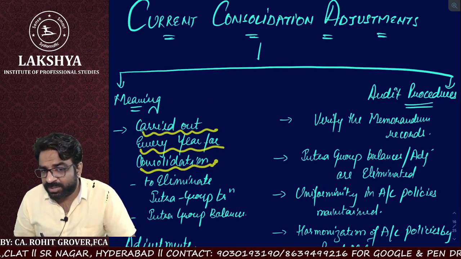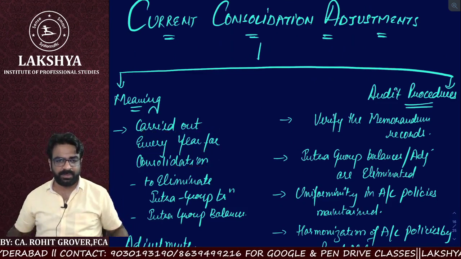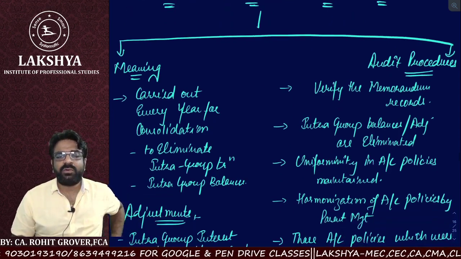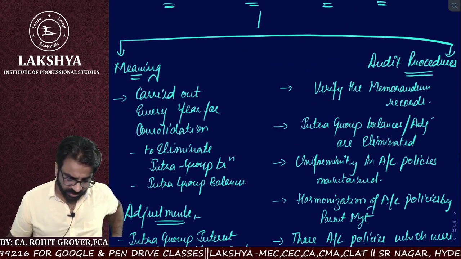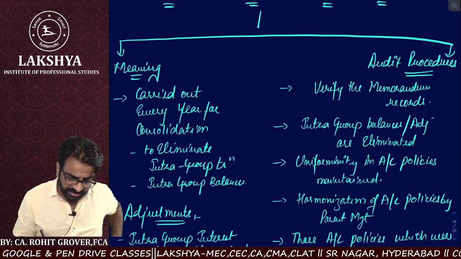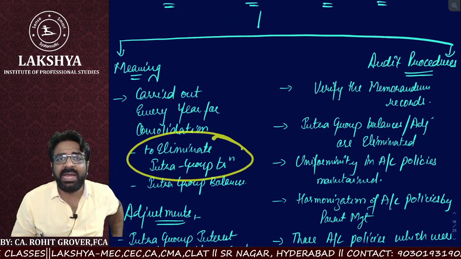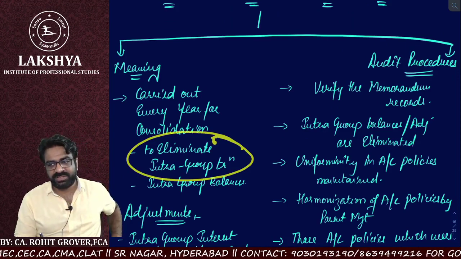Now let us understand this. Why do we need to carry out the current consolidation? Purpose number one: to eliminate intra-group loans.